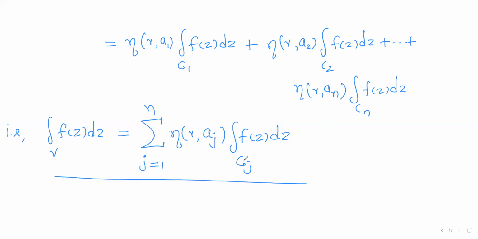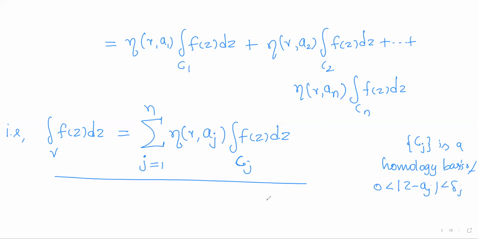So now what is cj? It is a homology basis element of the deleted neighborhood. So cj is a homology basis of the deleted neighborhood modulus of z minus aj greater than 0 and less than delta j.